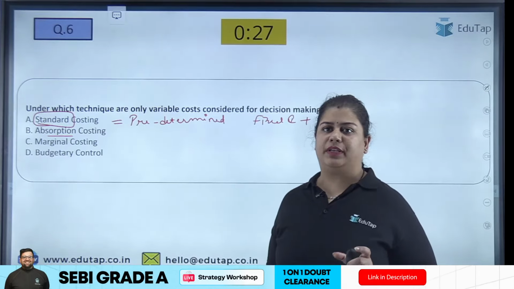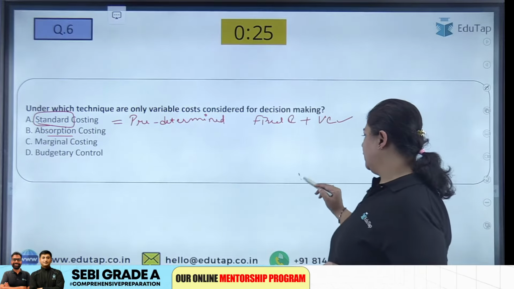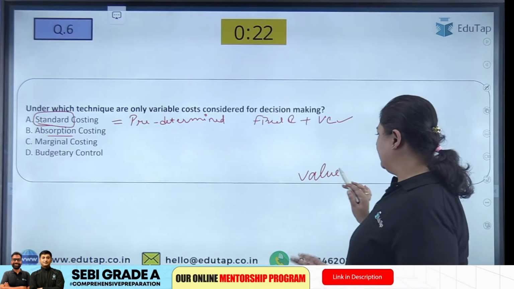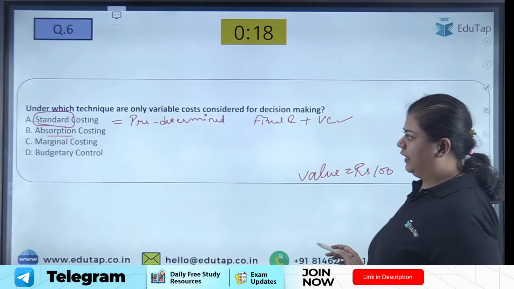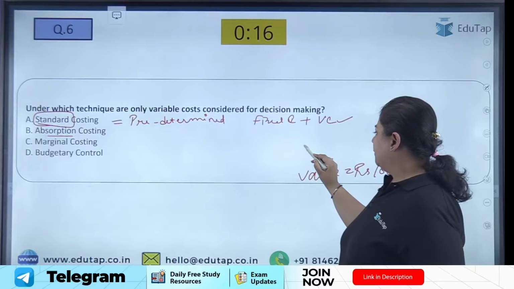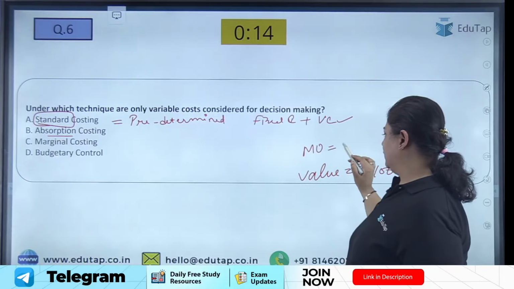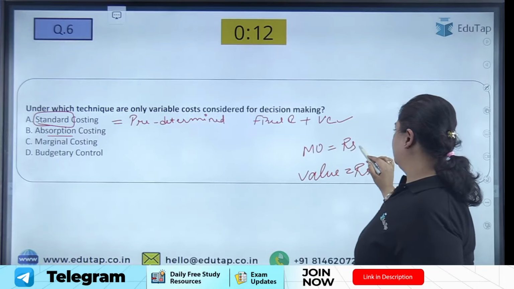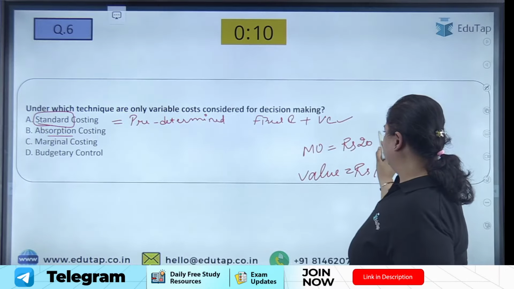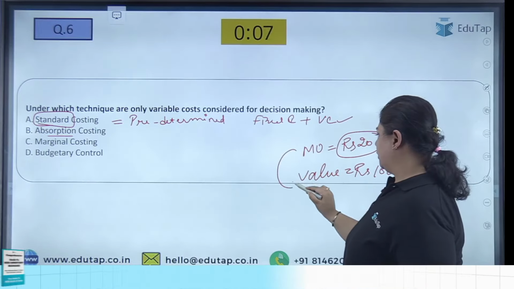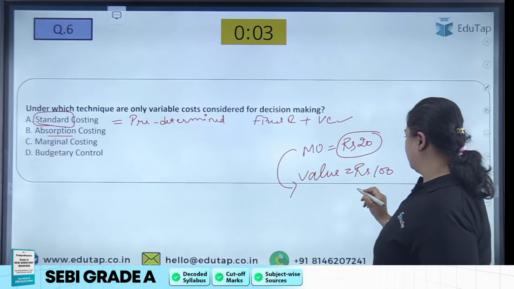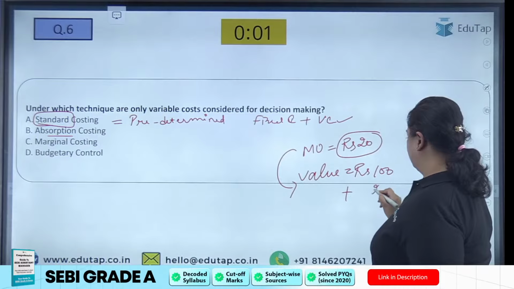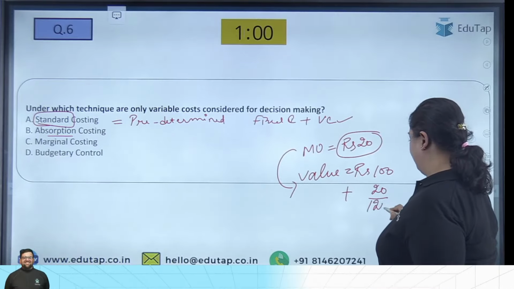So basically, if the value of the product is, for example, rupees 100 before any overhead, and my manufacturing overhead is rupees 20 that I need to charge, that I need to absorb on this product, then the value of this product will be rupees 100 plus 20, that is 120.